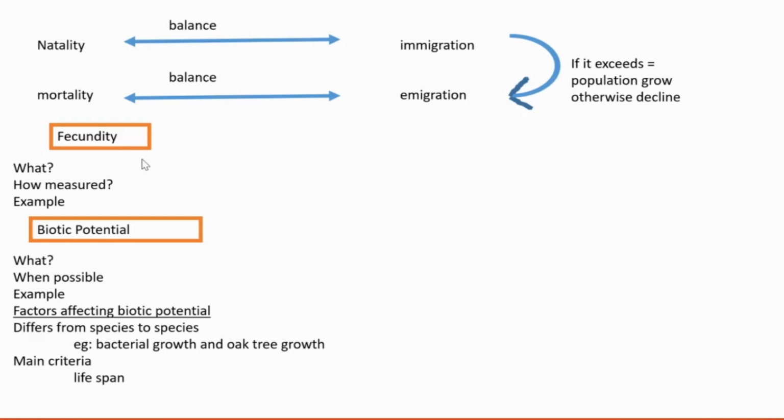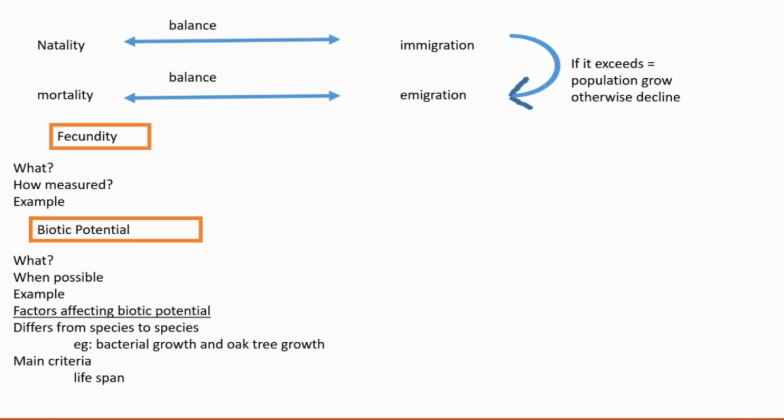Next is fecundity. What is fecundity? Fecundity is nothing but reproductive capacity. It is another term for reproductive capacity. It is the potential reproductive capacity. How can we measure the potential reproductive capacity of an individual? Through considering the number of gametes. How many gametes are forming from that individual per generation? By assessing that, we can understand the fecundity.